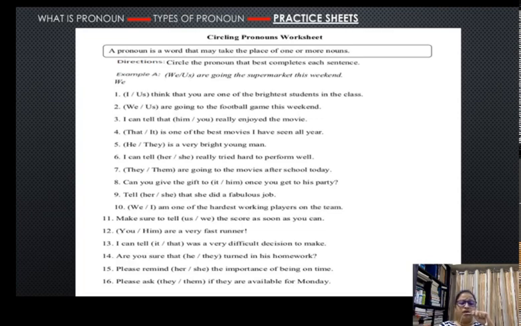Are you sure that he or they turned in his homework? The word that follows here is his. His stands for he; he is the subjective form of his. Hence, the right word is his. Because in this sentence, we are talking about somebody's homework, and who that somebody is, it's he, not they. So the subjective pronoun for his is going to be he here.